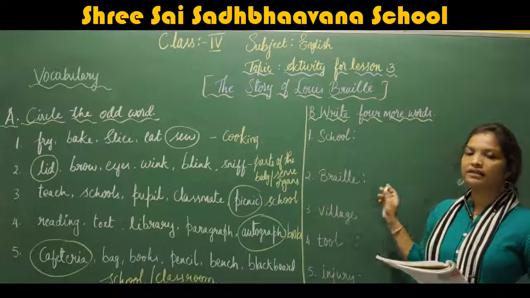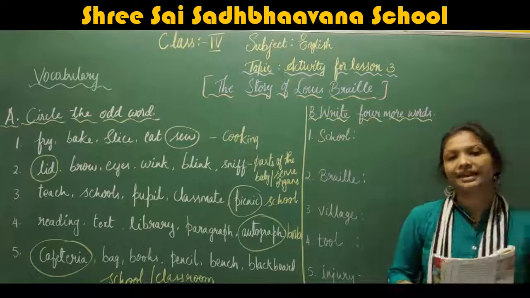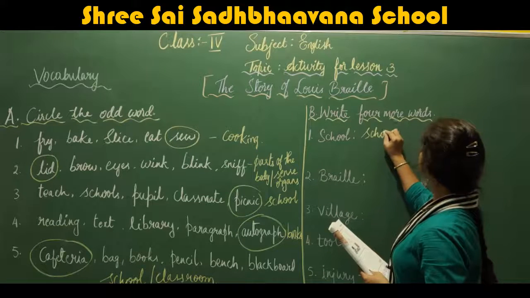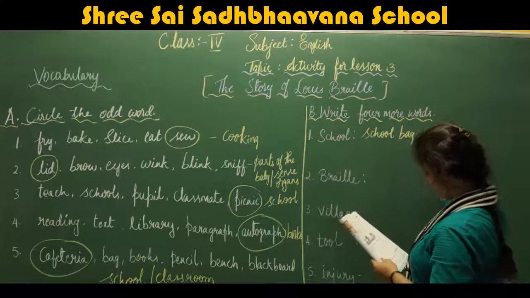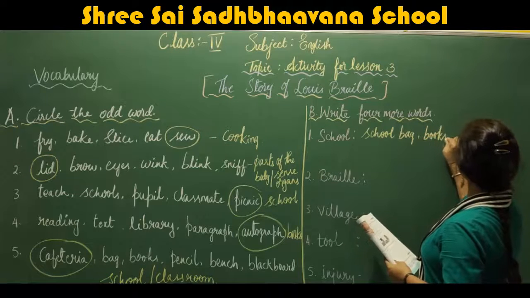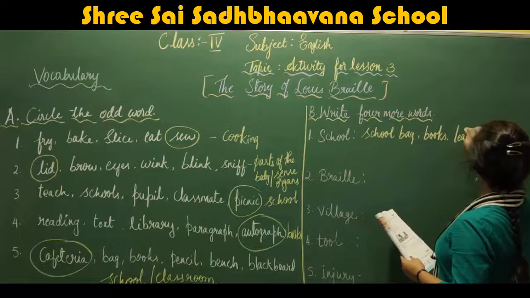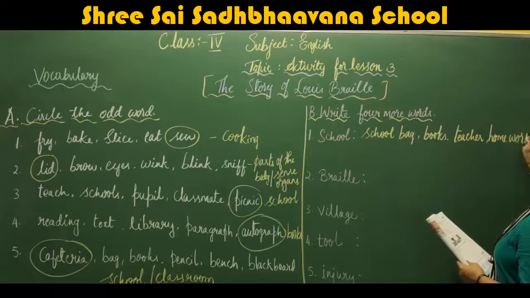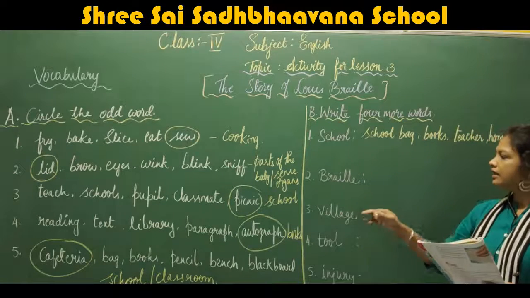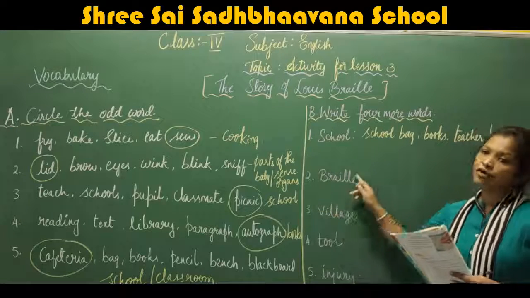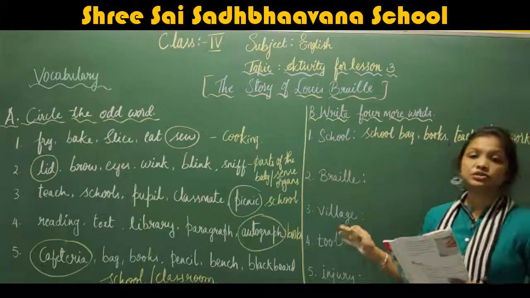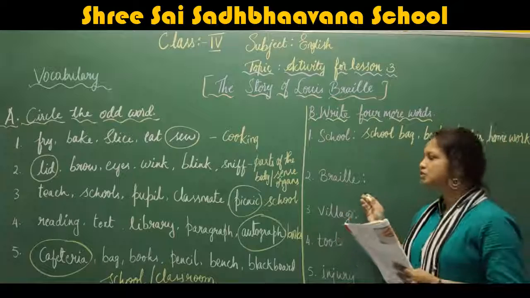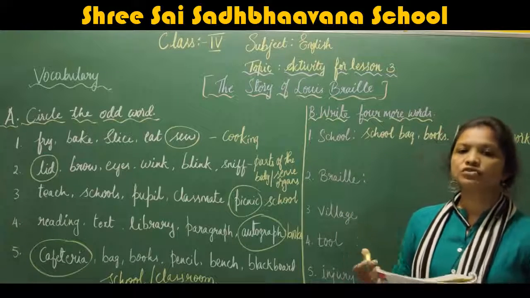What do you mean by braille? Braille is a type of language, used by people who can't see, those who are blind.